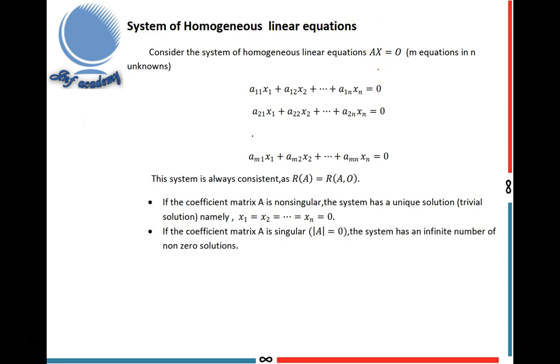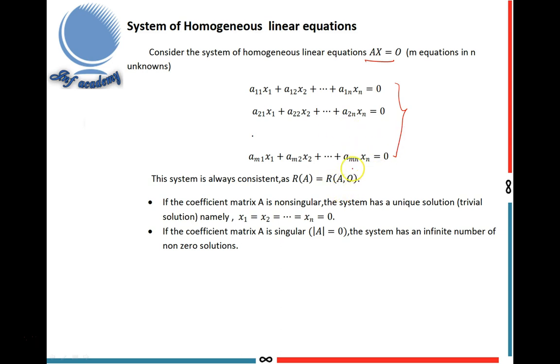When will you say one system of linear equations is homogeneous linear equations? That is, the constant matrix is 0, then we say the system of linear equations is homogeneous. Consider the system of homogeneous linear equations Ax equal to b, m equations in n unknowns. It means the system is always consistent because rank of A is always equal to rank of A comma 0.